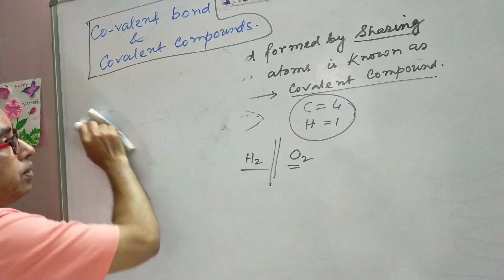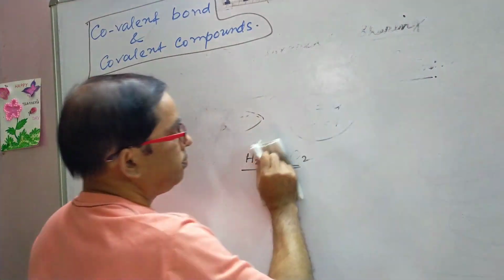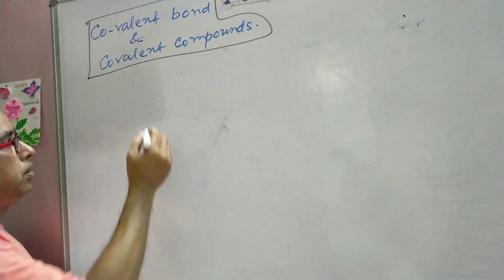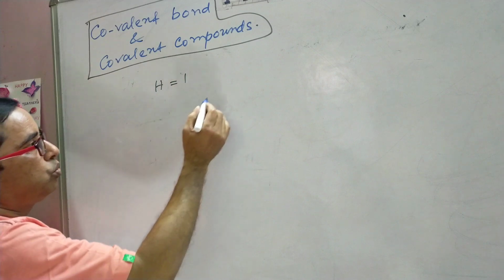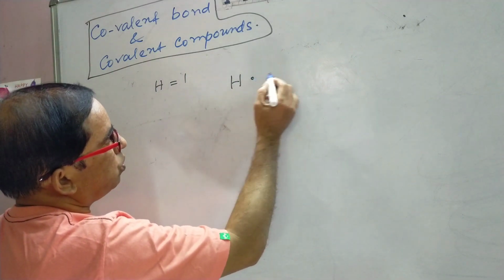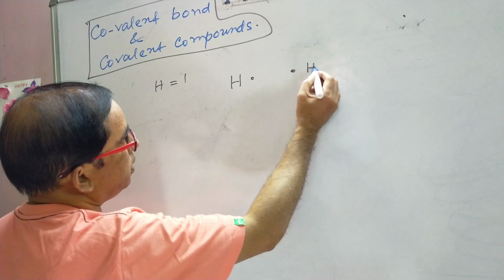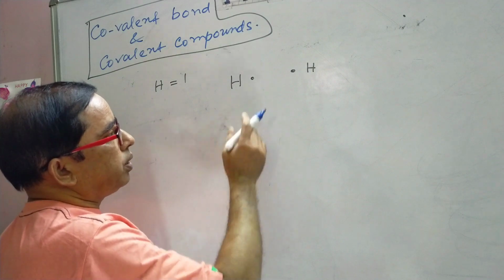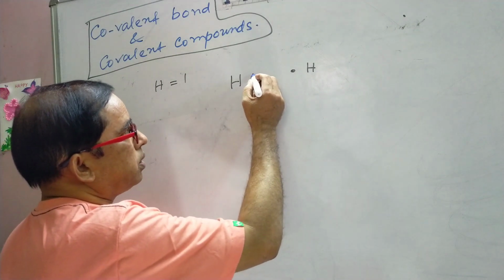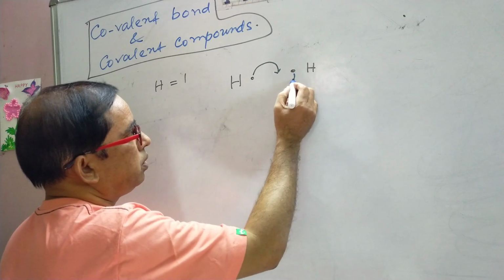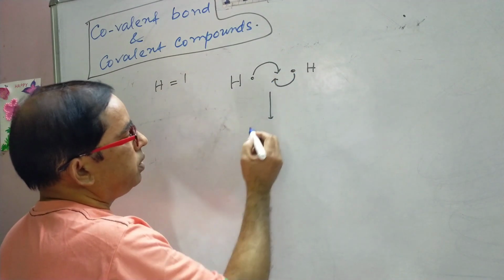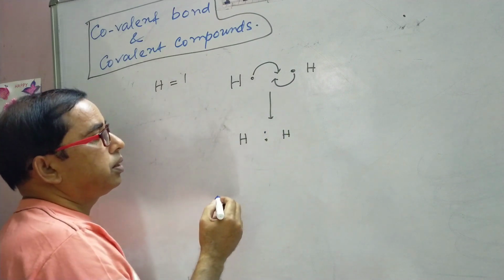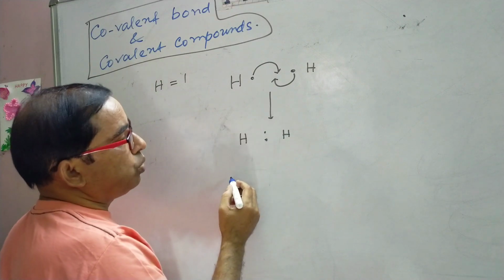The atomic number of hydrogen is 1. Everyone knows it. The atomic number of hydrogen is 1. Two hydrogen atoms come closer to each other and they decide to share their only 1 electron with one another, and this can be represented like this. This electron is shared and this one is shared. Then those two shared electrons are placed at equal distance between those two atoms.